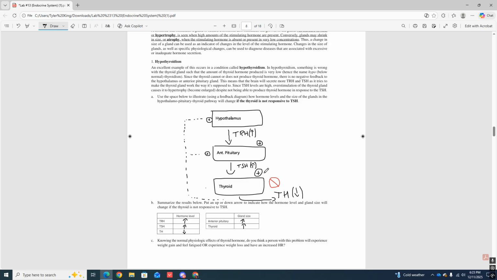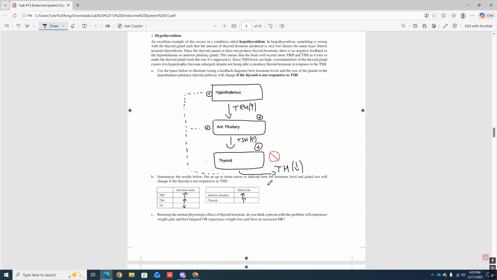So if it's being stimulated, all right, what's going to happen is it's still going to grow in gland size, but if there's a problem with it, as it says here, we're still going to have a small amount of that TH being produced, all right? So hypothyroidism, okay, what's happening here is it's not the size that we're talking about with the hypo, okay? It's the amount of the hormone being produced. So it's actually an increase in the size, but a decrease in the hormone being produced, all right?